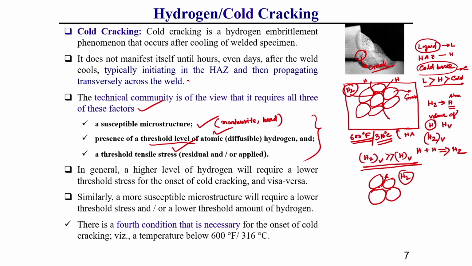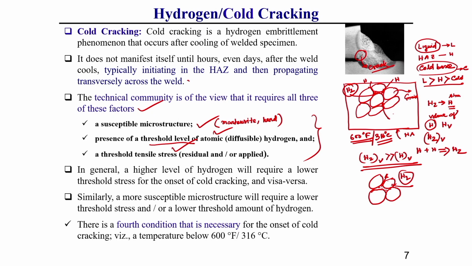Hydrogen molecule has a higher volume than hydrogen atom, and that is why, due to high volume, it creates high pressure on this grain spacing zone, and due to this high pressure, grain boundary separation starts taking place. Due to this, the crack starts propagating, and finally fracture takes place. This phenomenon is known as the hydrogen embrittlement phenomenon.